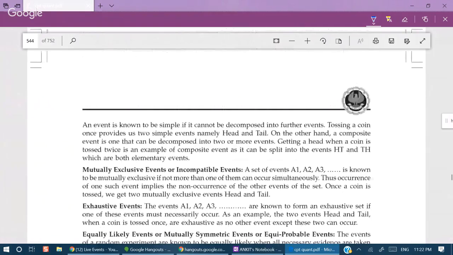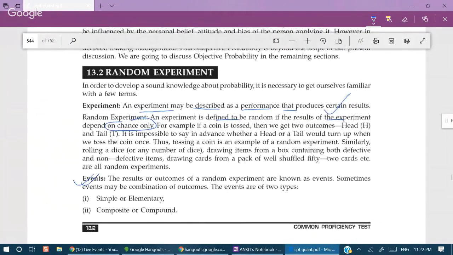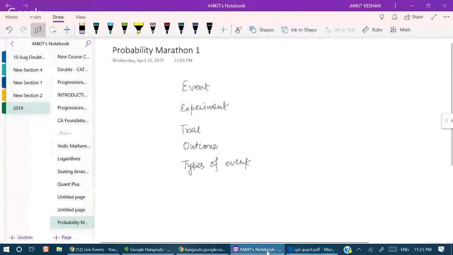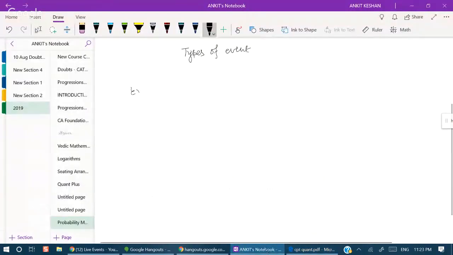Now, events. At first we talked about experiment, then random experiment, now events. The results or outcomes of a random experiment are known as events. Let me give you a few examples. At first, examples of an experiment: a coin is tossed.